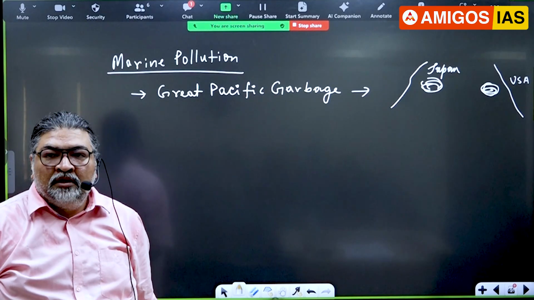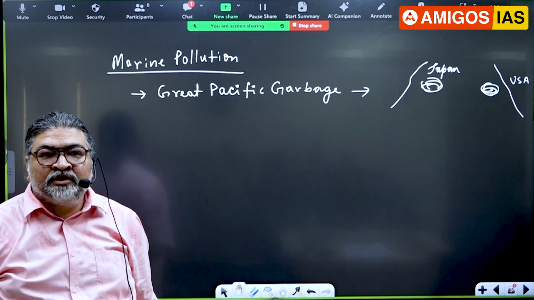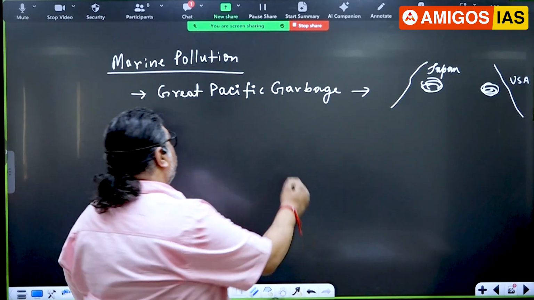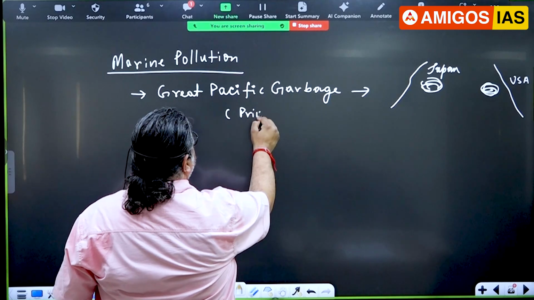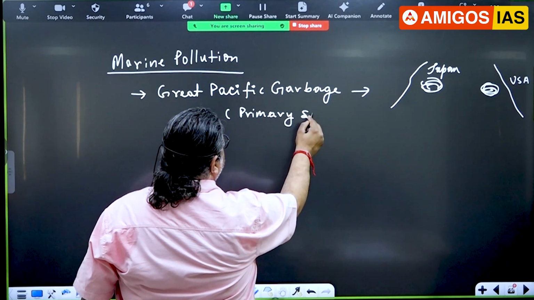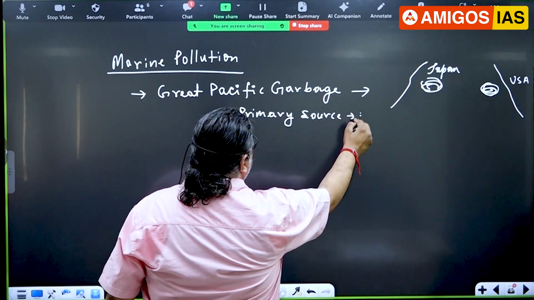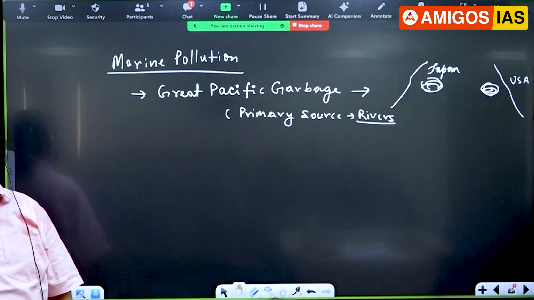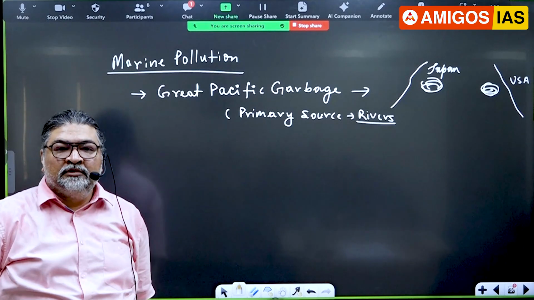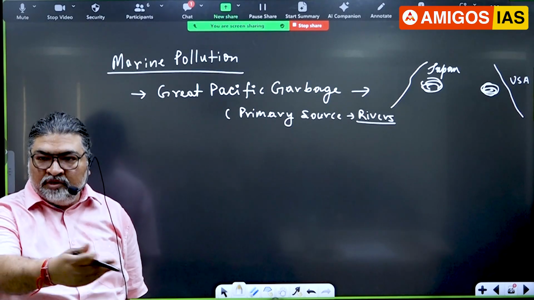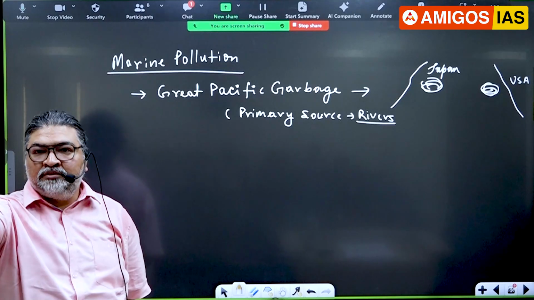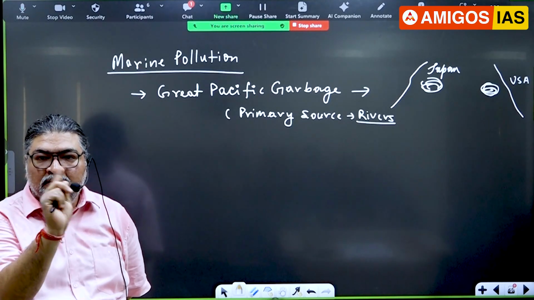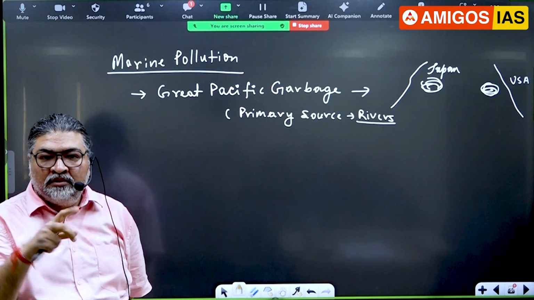Now my question, how did this garbage reach there? All made of plastic garbage. How did it reach there? The primary source is rivers, because sometimes we dump in the water bodies, and rivers go to the sea and ocean. They carry the garbage, and then you know the gyre. What is a gyre? Current, circulation. They are concentrated there.